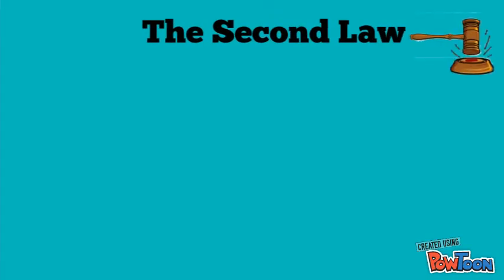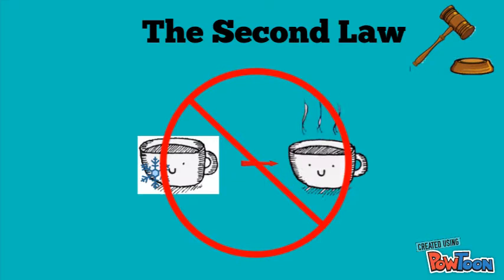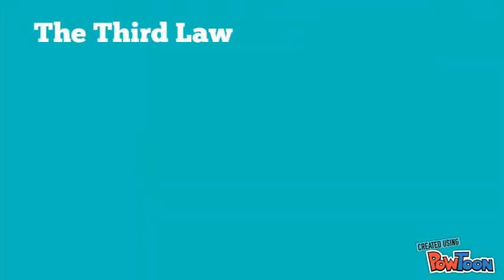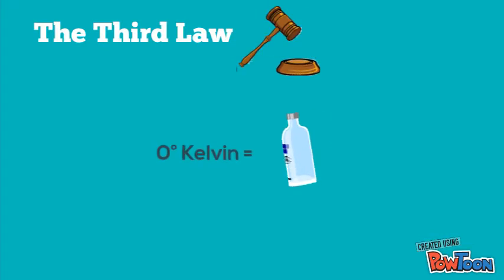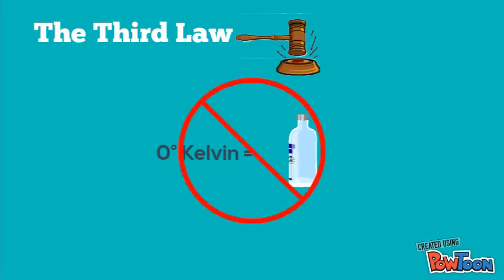The second law of thermodynamics is that heat cannot spontaneously transfer from an object from cold to hot. There must be a driving force causing this transfer. The third law of thermodynamics states that no object or system can have a temperature of 0 Kelvin because it will draw in surrounding energies before ever hitting 0.